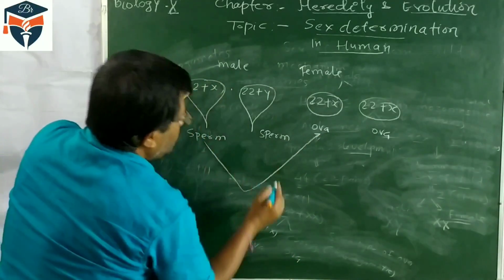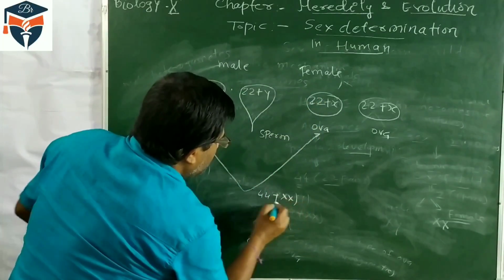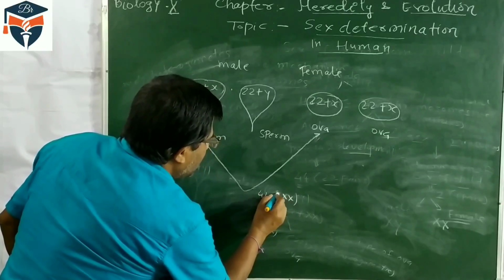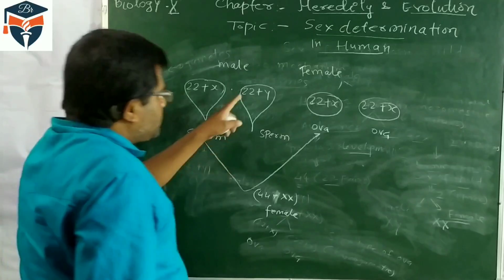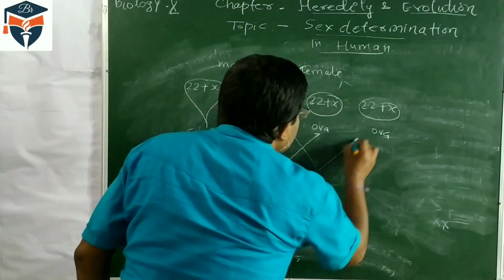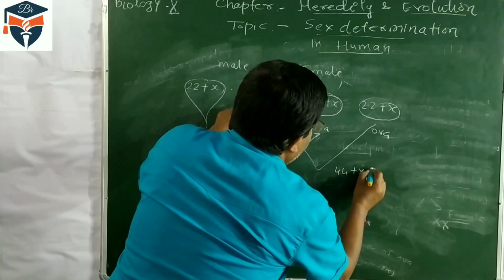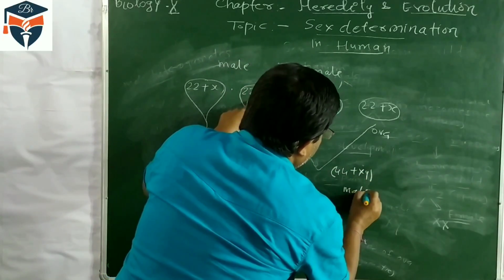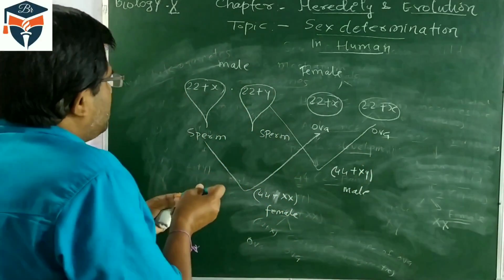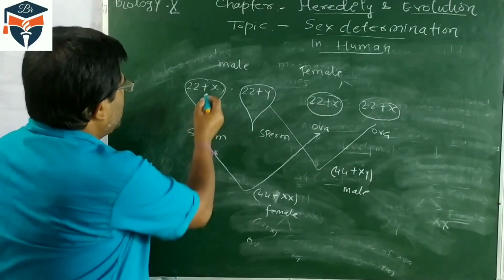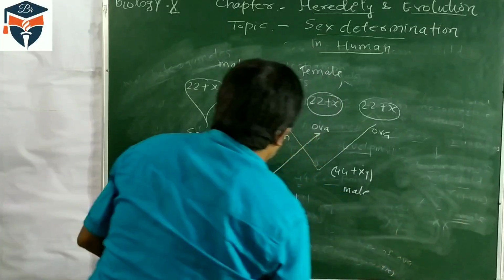Now what happens if the sperm having the X chromosome is fertilized with the ovum? That will be 44 plus X and X. It means 44 plus XX, and this is the female. But if the sperm having the Y chromosome is fertilized with the ovum, then it will be 44 plus XY. And XY is male. So, what is the conclusion? The conclusion is, sperm having the X chromosome.